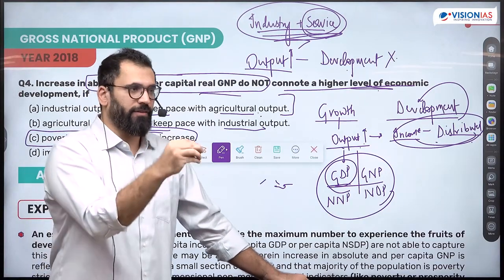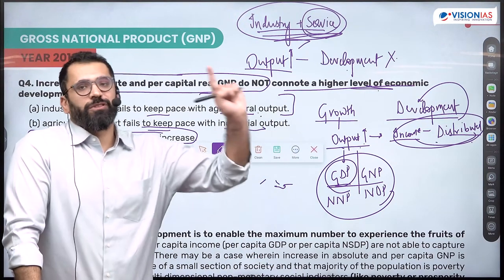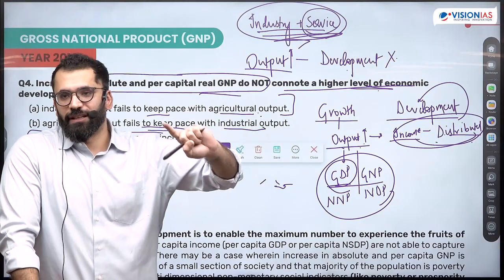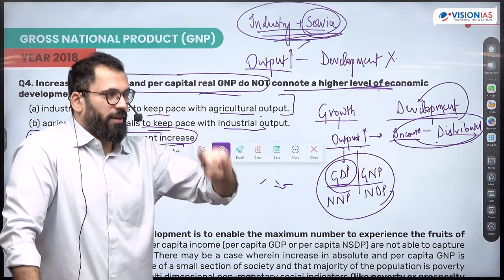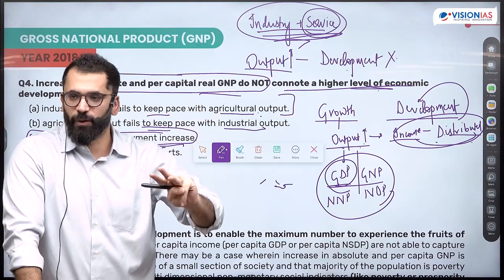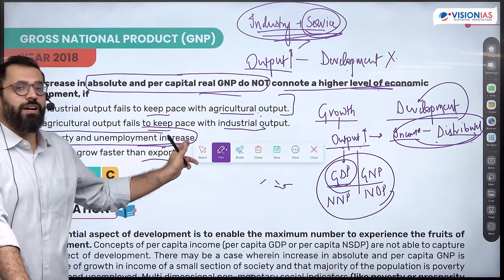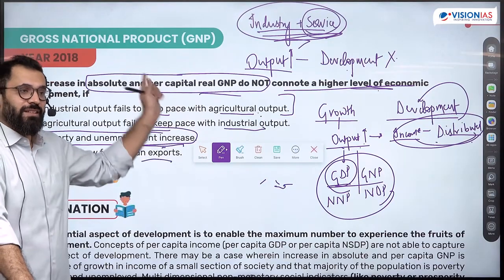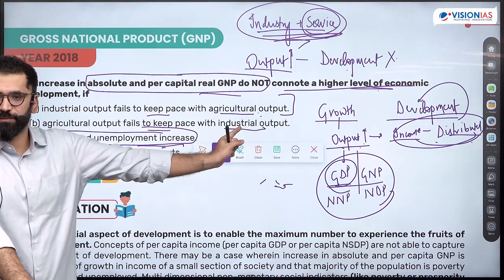1980, this definition of development was again changed because what they found out, it was not just about growth with efficiency. Technology की बात नहीं थी अकेली. Distribution of growth was also important. These three factors had to be taken into account. This is what this question has asked. That if poverty and unemployment of a country is increasing, that means they have growth, but distribution is not good. That means they're not developed.